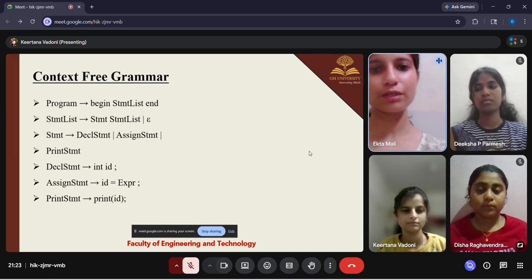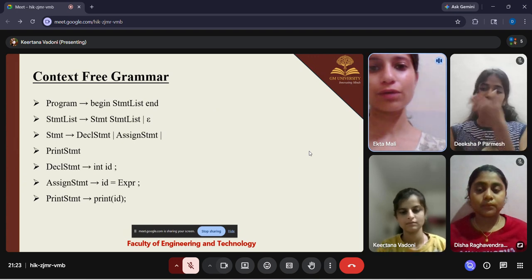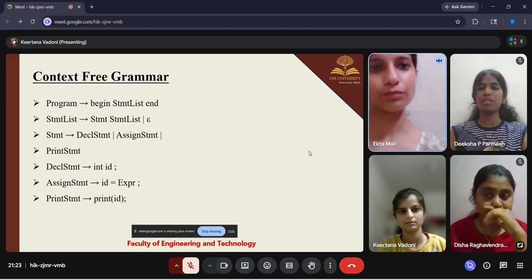A statement has three types: declaration statement, assignment statement, and print statement. For example, int id declares the variable id, id equals expression assigns the value, and print id prints the variable's value. This grammar rule helps the parser check whether the program structure is correct or not. Next slide.